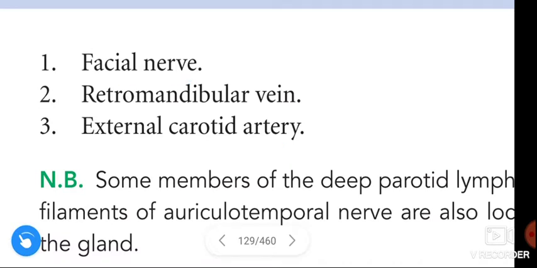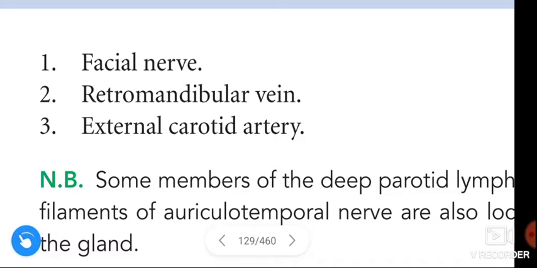That means this facial nerve enters the parotid gland from the upper part, and this external carotid artery, present deep in the parotid gland, enters from the lower part, from the posterior medial surface. This facial nerve and external carotid artery enter the parotid gland from the posterior medial surface of the parotid gland.